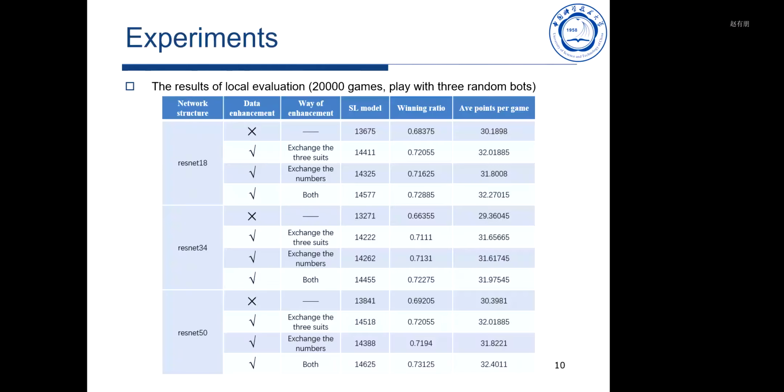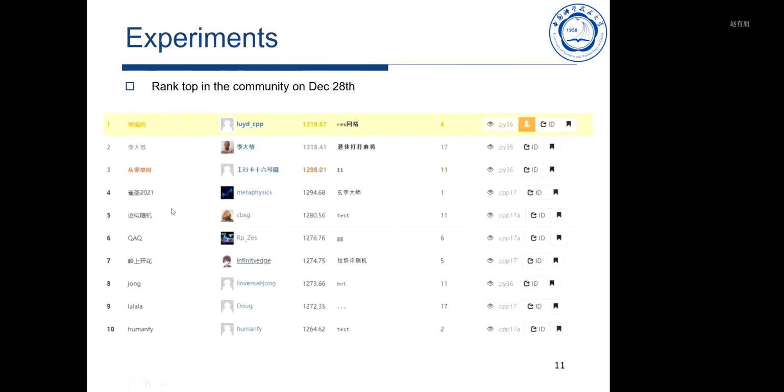Here are our experimental results. We adjust the depth of the network and the way of data augmentation. From the results, we can find that data augmentation can greatly boost the performance of our bots, while deeper networks have little effect.